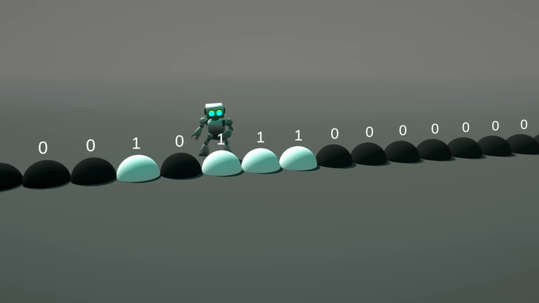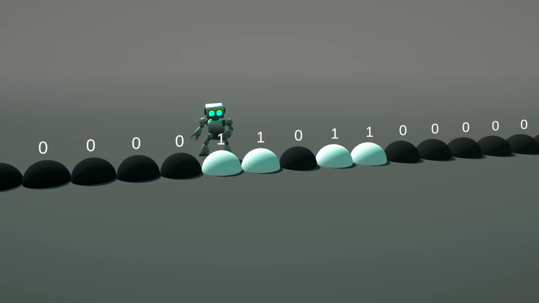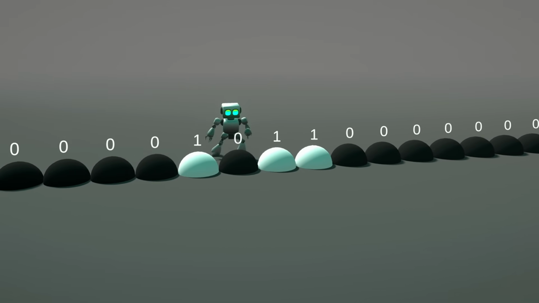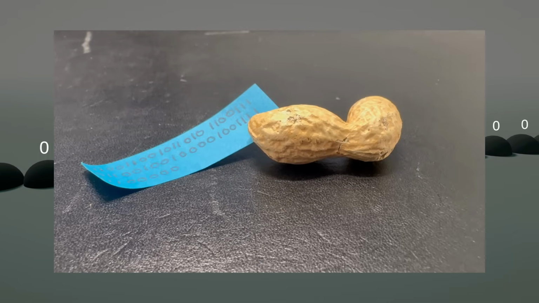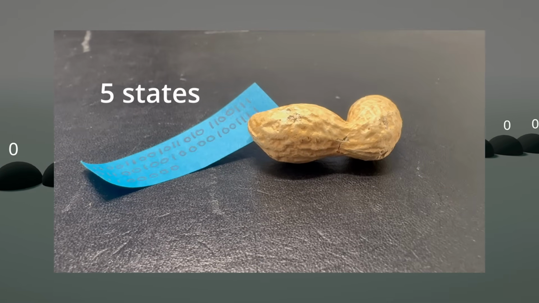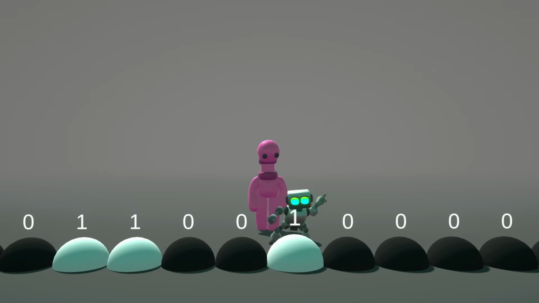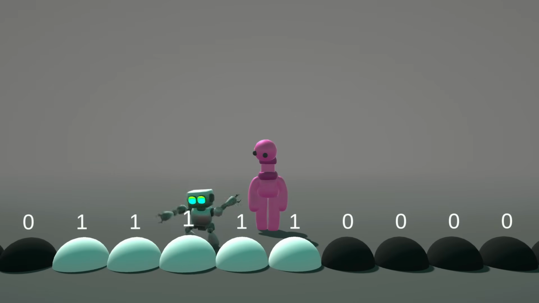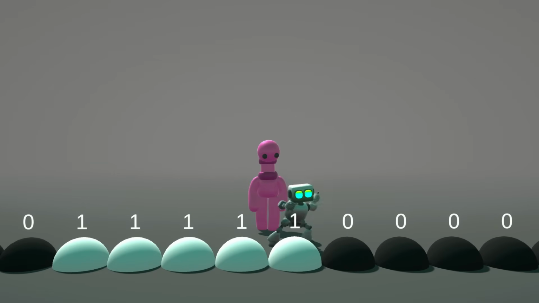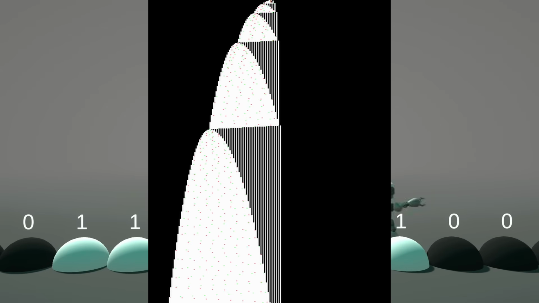47 million steps. That is how long this tiny machine ran before it finally stopped. It has a brain the size of a peanut. Just 5 states, 10 lines of code. How does something so simple produce a number so enormous? And why did it take humanity 30 years to prove that this specific robot is the ultimate champion?